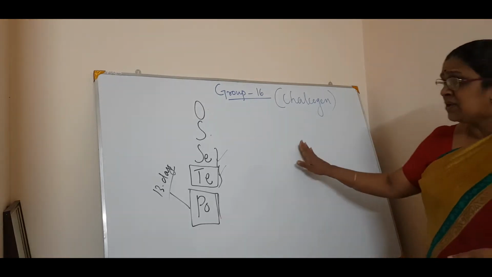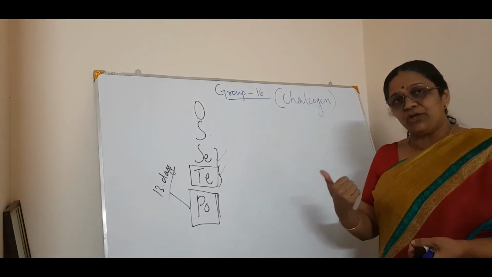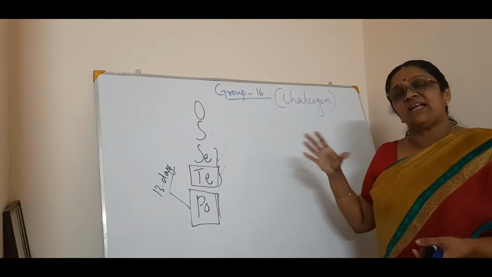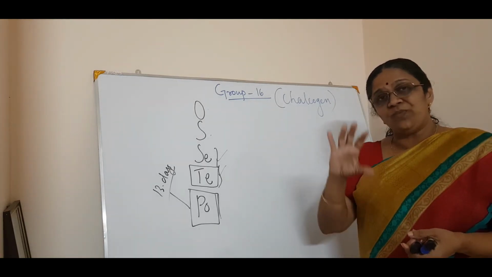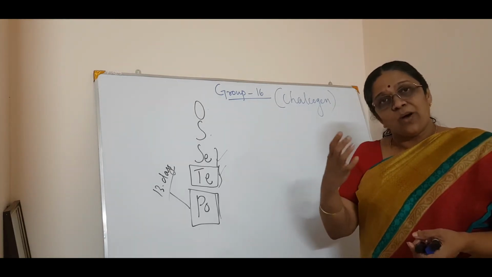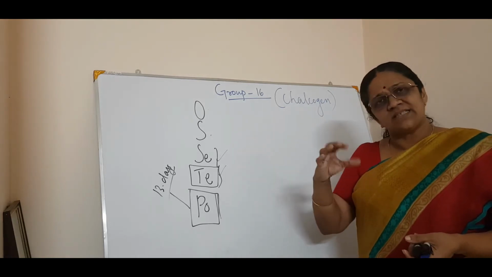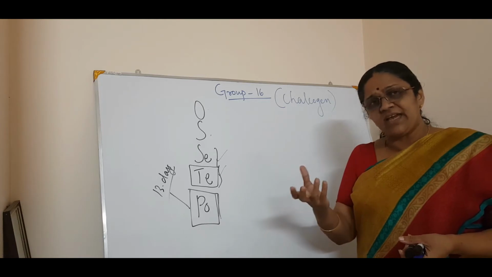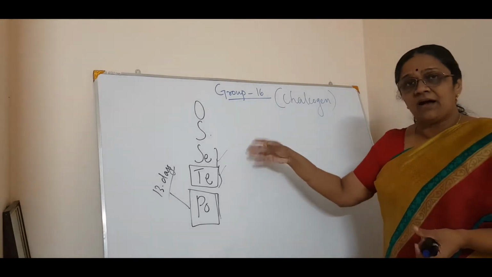Now we will see one by one the trends which you have earlier studied in the 15th group. The same is applicable here. That's why, as I told you, if you are thorough with the 15th group, the trends, the logic, the reasoning, why it happens, then the same is applicable, but there are some exceptions. In every case there are exceptions. That's not an issue, but the trends generally will be the same.